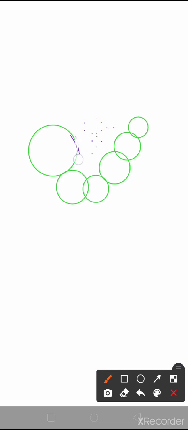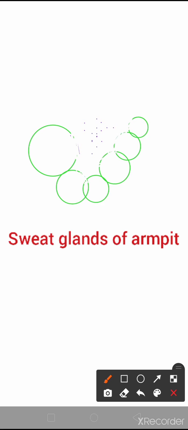Suppose this part of the cell, and this part and this part also rupture. So some part of the cell also ruptures. This is apocrine gland, and the example is sweat glands of our armpit.